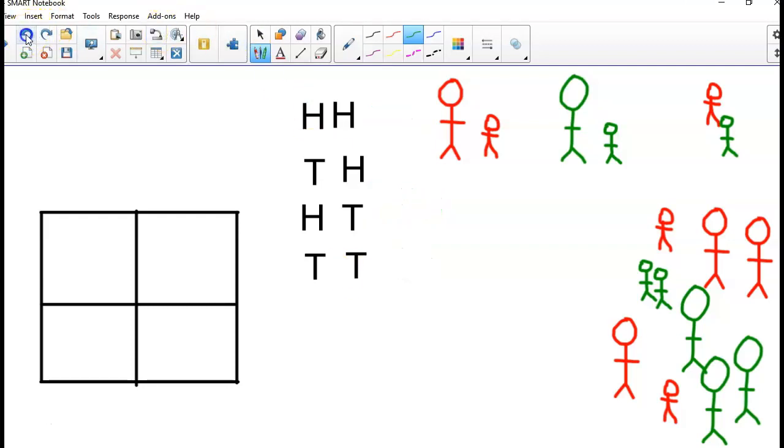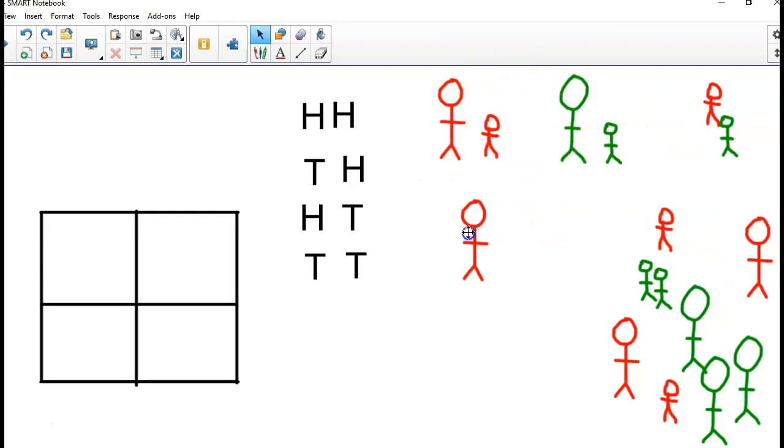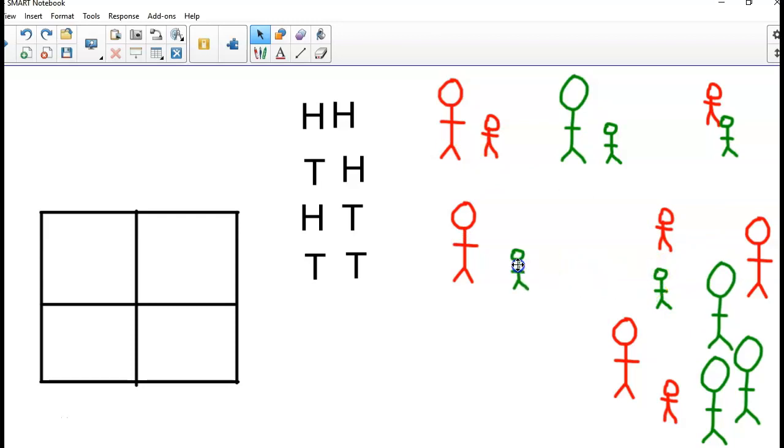Now, why do we use a Punnett square? Well, let's take a look over here at my little scenario. So let's say I have 2 couples, right? I have a red couple and a green couple. And I want to know all the possible combinations of these couples. Now, I don't want these 2 to go with these 2. I want to know all the possible combinations of these together. So the first thing I could have is a red and a green, right?